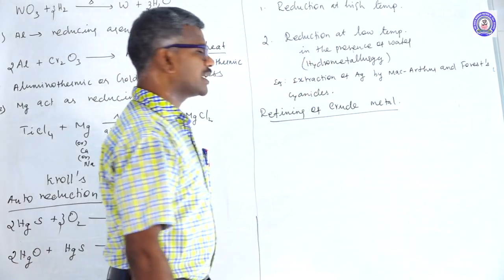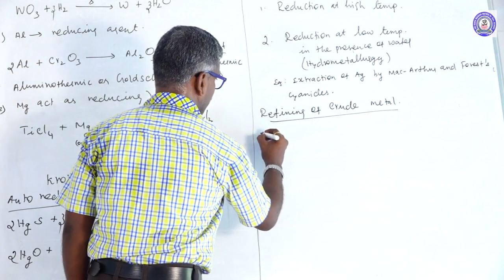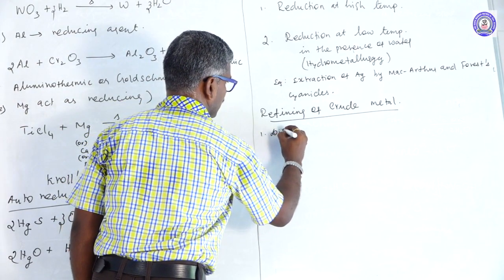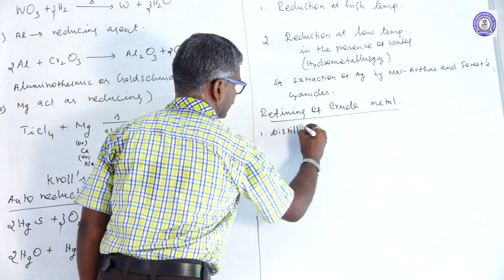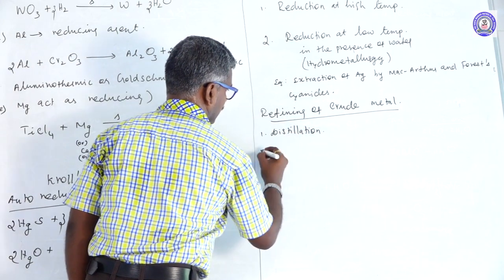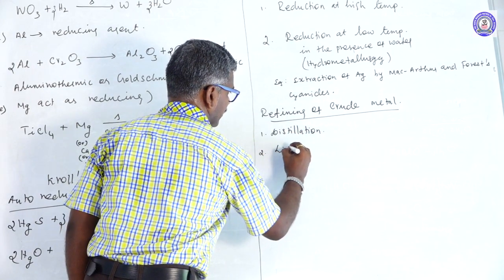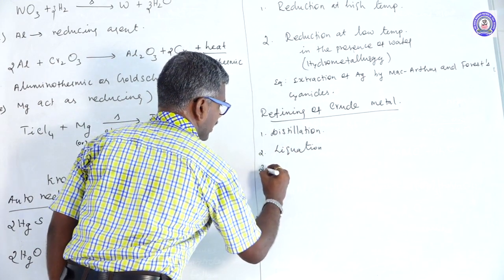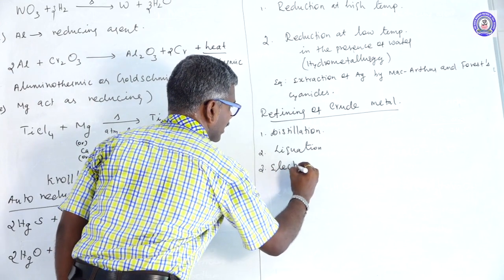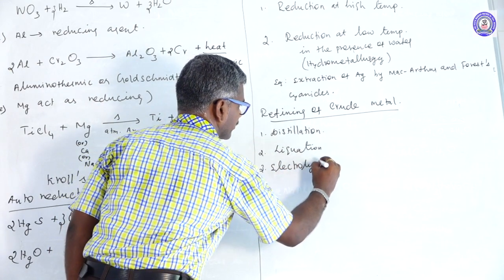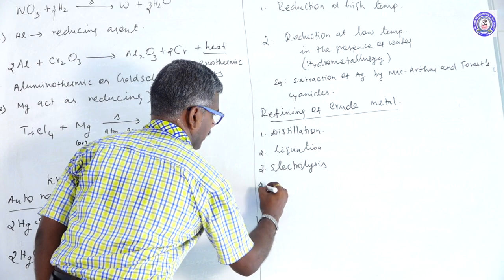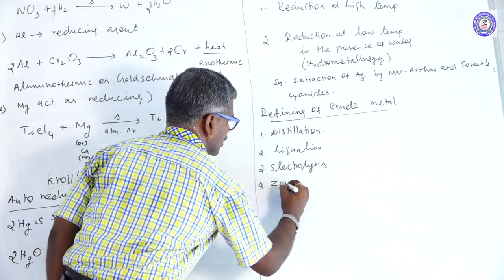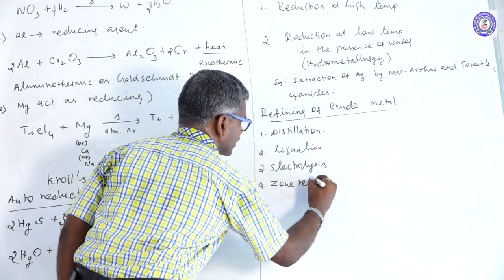There are different types. First one is distillation. Another one is liquefaction. Another one is electrolysis. Next one is zone refining method.